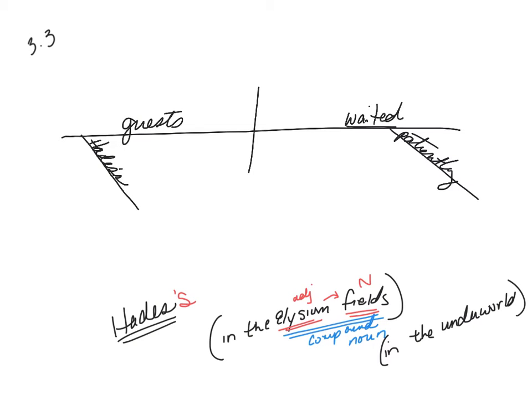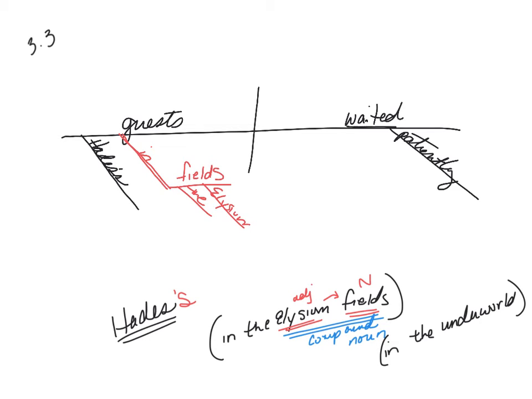And here, there are no commas, so I think it's more likely that in the Elysium fields describes the guests. So I put in my angle bracket saying preposition. On the diagonal is the preposition, the relationship word. On the flat is the noun. And then I can put in the